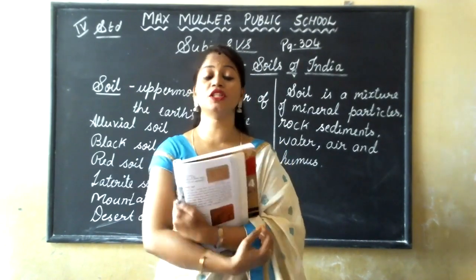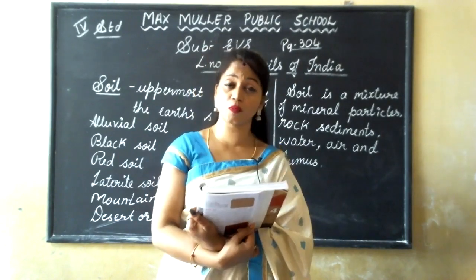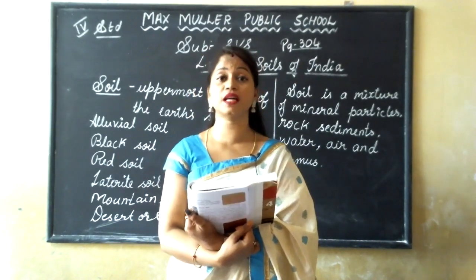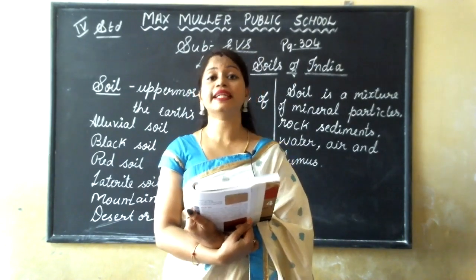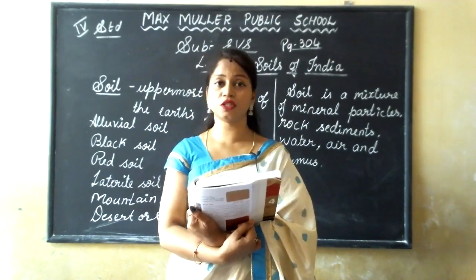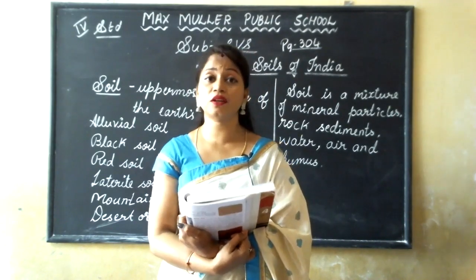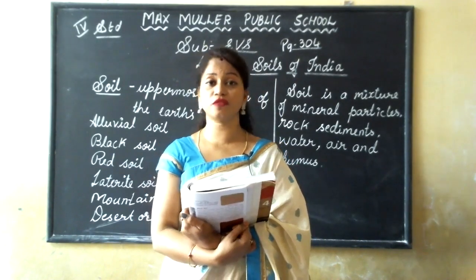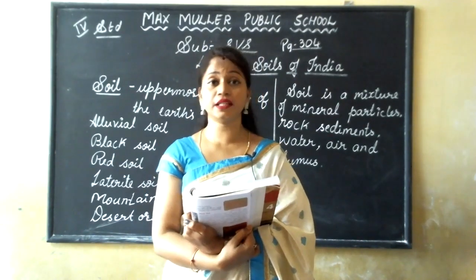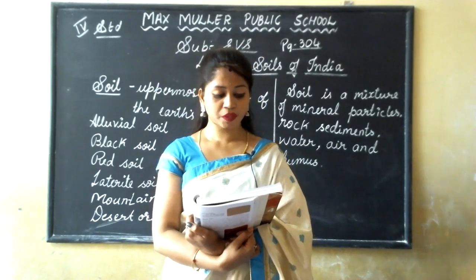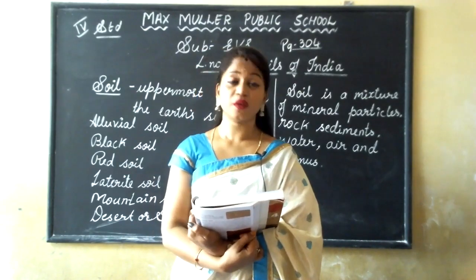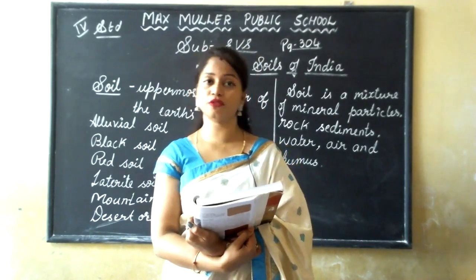Formation of soil is a very slow process. It takes thousands of years to form one layer of soil. Soil is formed by weathering and gradation of rocks.